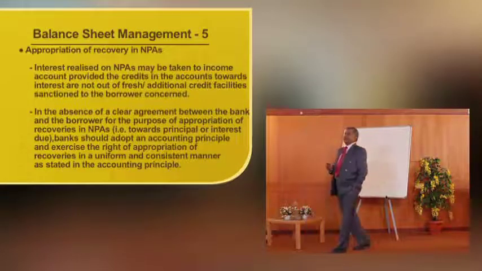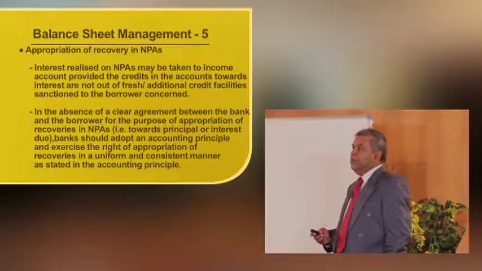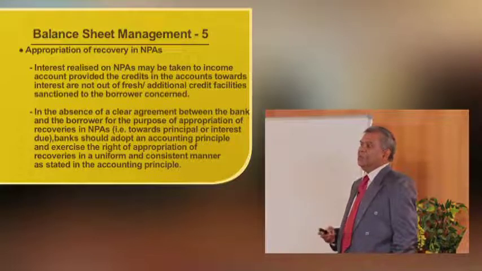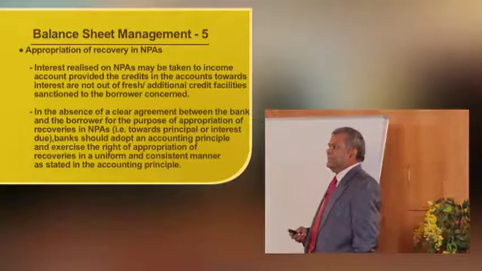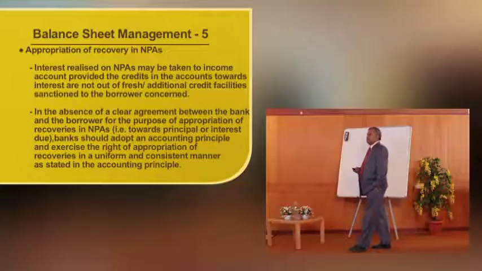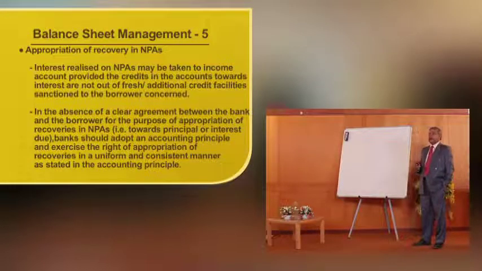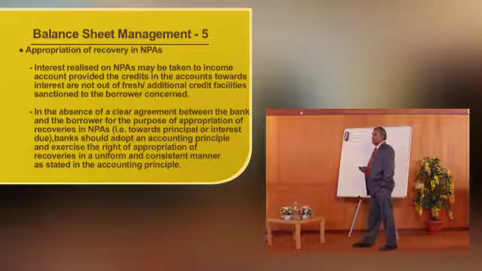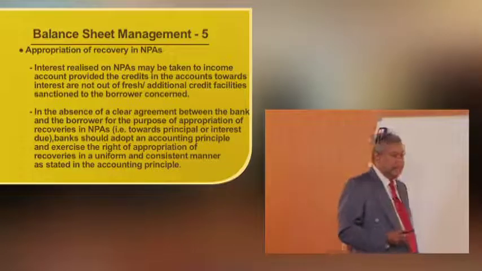Appropriation of recovery in case of NPAs. Interest realized on NPAs may be taken to income account provided the credits in the accounts towards income are not out of fresh or additional credit facilities sanctioned to the borrower concerned. Again I repeat, interest realized on NPAs may be taken to income account provided the credits in the account towards interest are not out of fresh or additional credit facilities sanctioned to the borrower. It means an account has become NPA.